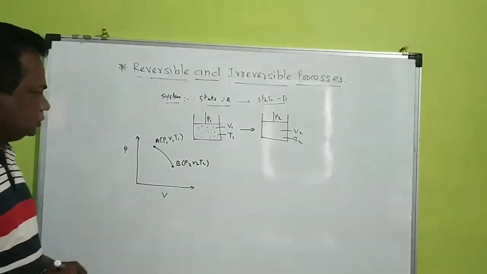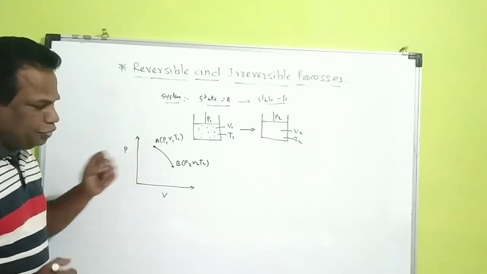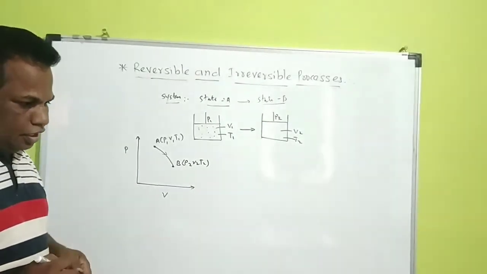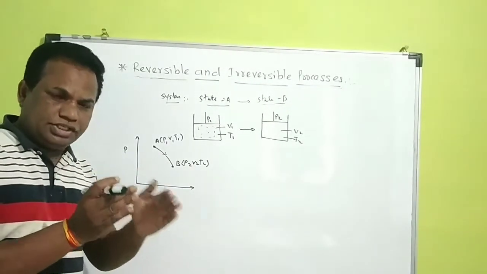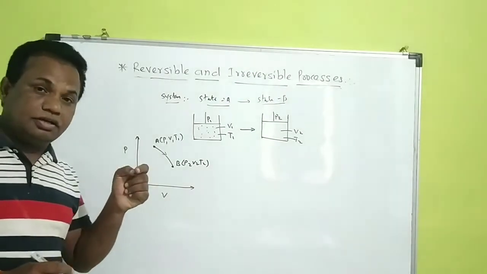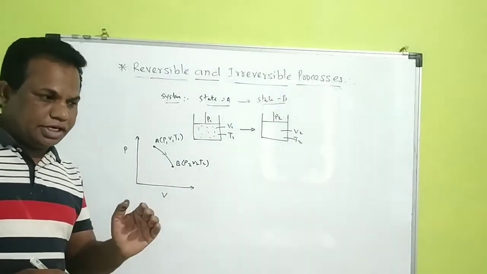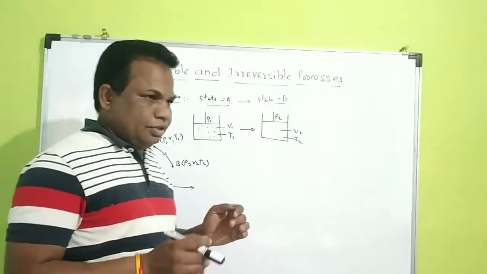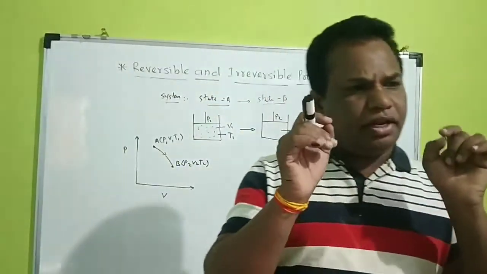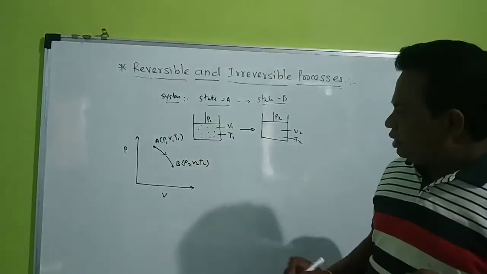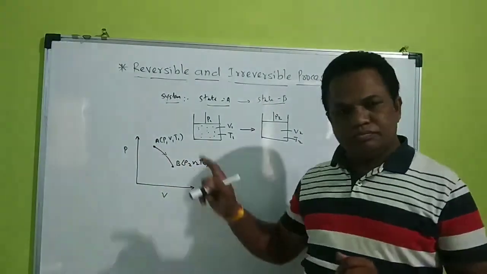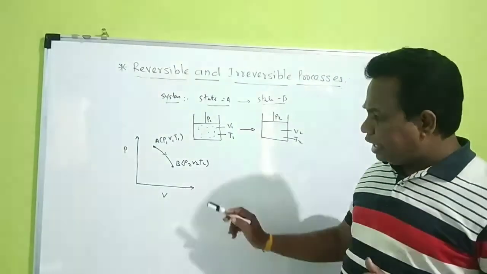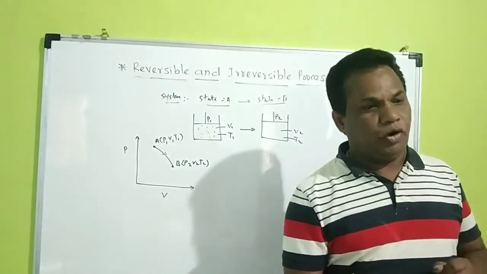Now consider the state changing from A to B in one direction, like this. If the state changes slowly, it is called a quasi-static change. Quasi-static means infinitesimally slow. If the state changes very slowly, then that trace, the graph between P and V, can be retraced back at any point.